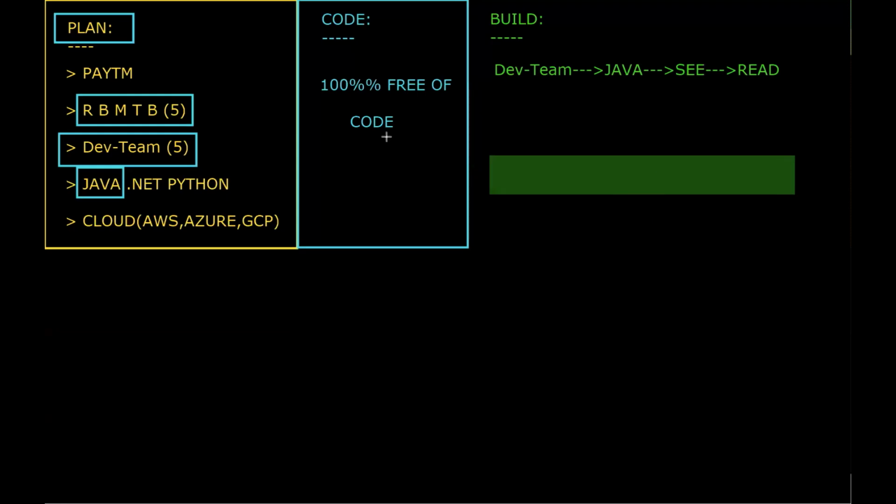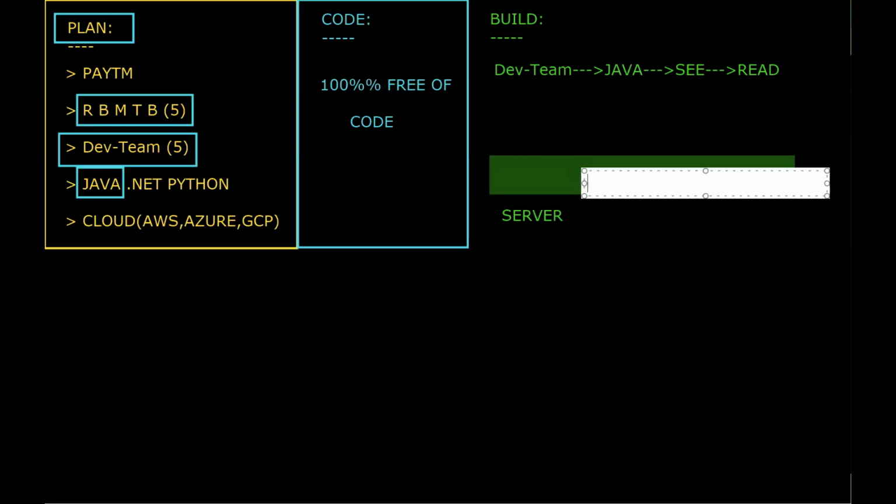But at the end, whatever code we have, where do we have to place this code? We have to place this code on the server. Remember, server, machine, device, laptop, all are the same.